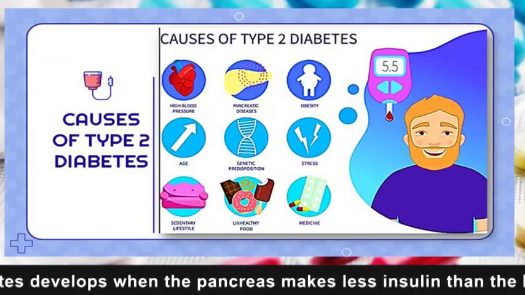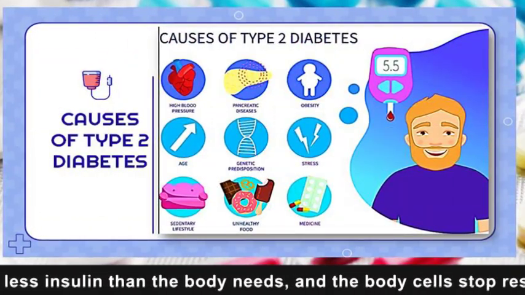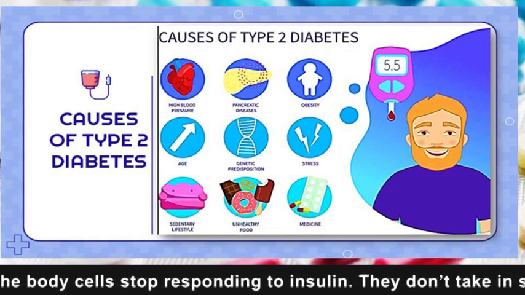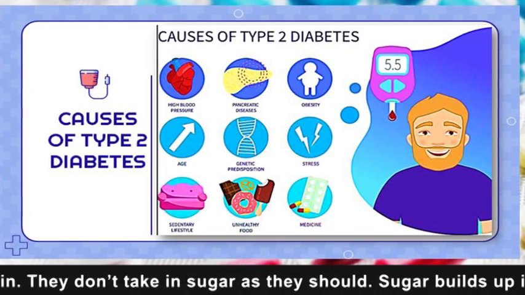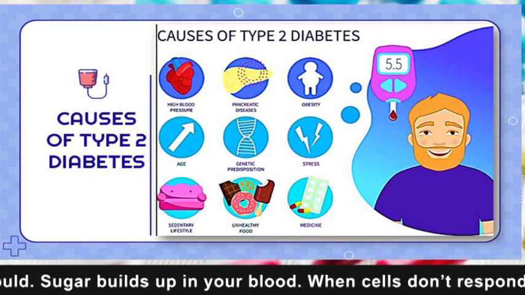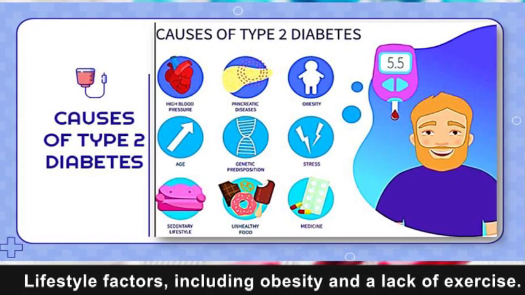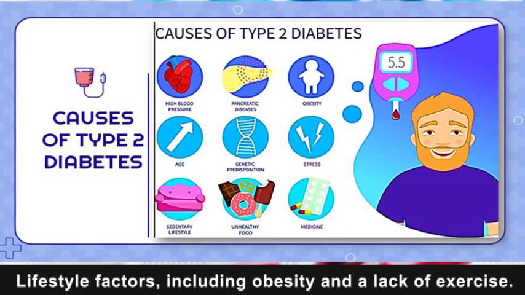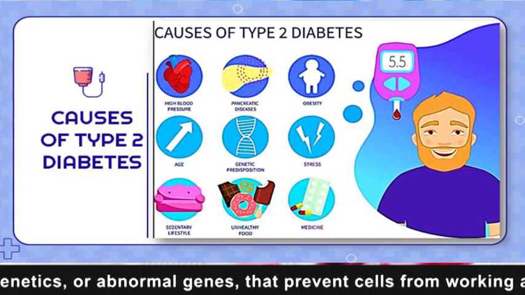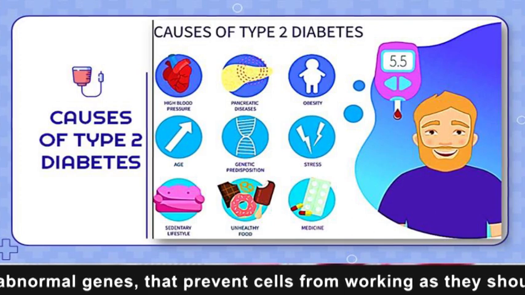Type 2 diabetes develops when the pancreas makes less insulin than the body needs and the body cells stop responding to insulin. They don't take in sugar as they should. Sugar builds up in your blood when cells don't respond to insulin. This is called insulin resistance. Causes include lifestyle factors including obesity and a lack of exercise, and genetics or abnormal genes that prevent cells from working as they should.